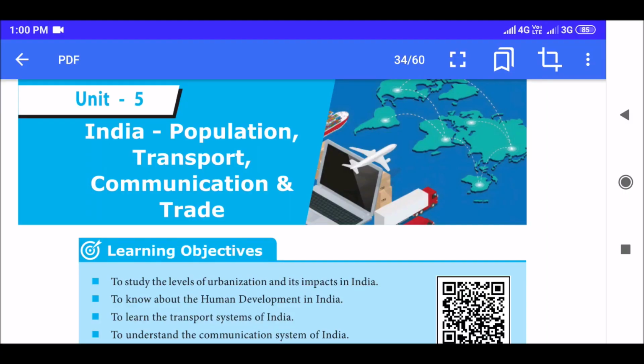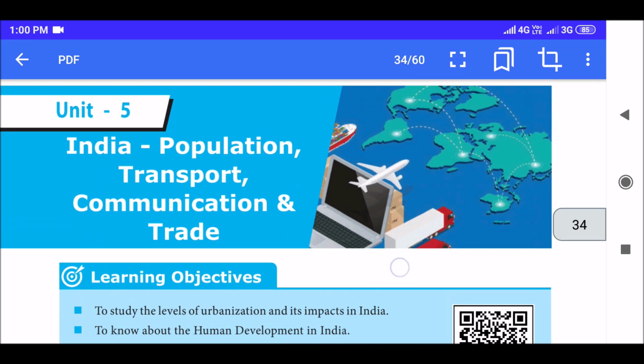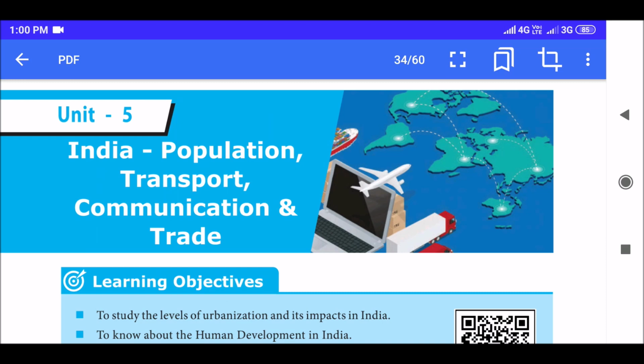Hello everyone. Today we are going to see the fifth unit in geography, which is India: population, transport, communication, and trade. So, population, transport, communication, and trade in India.